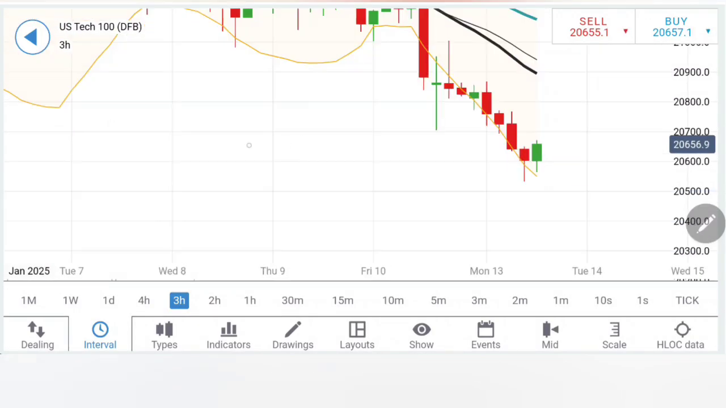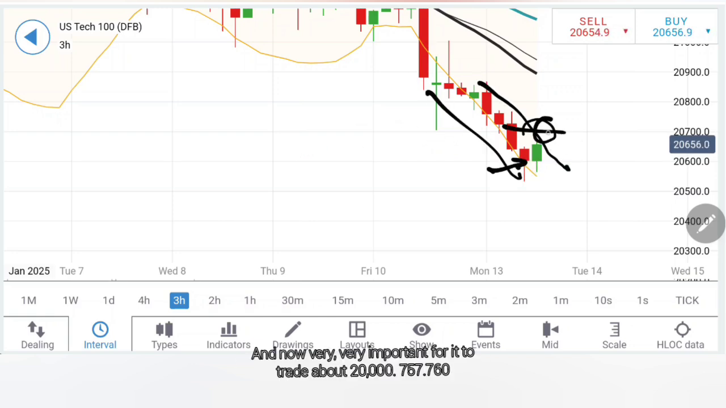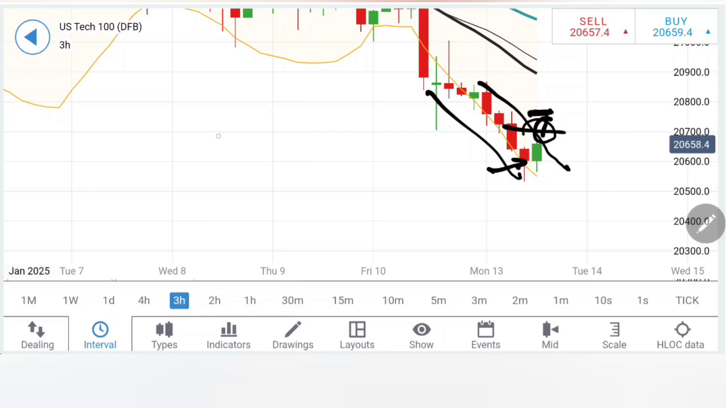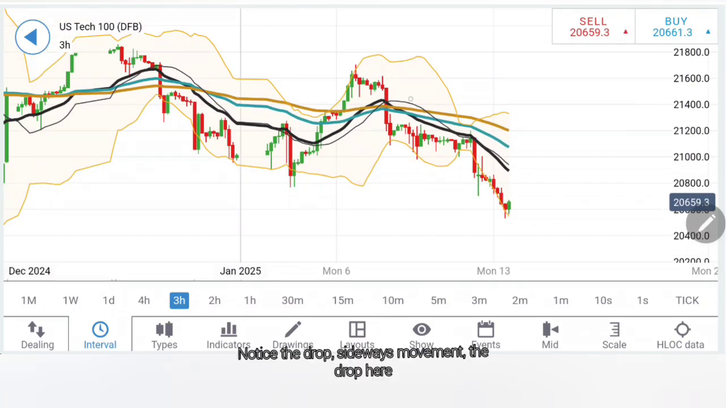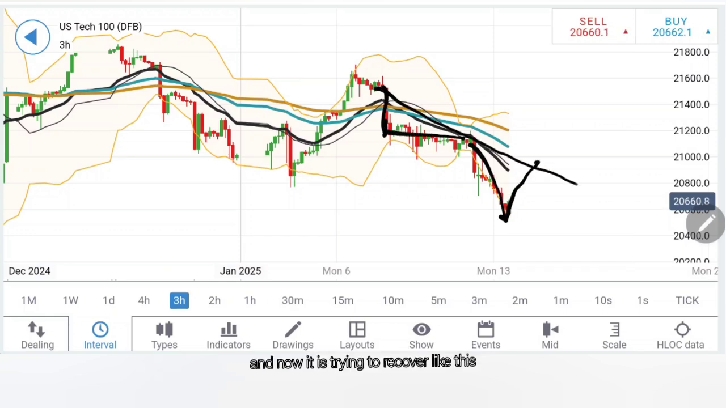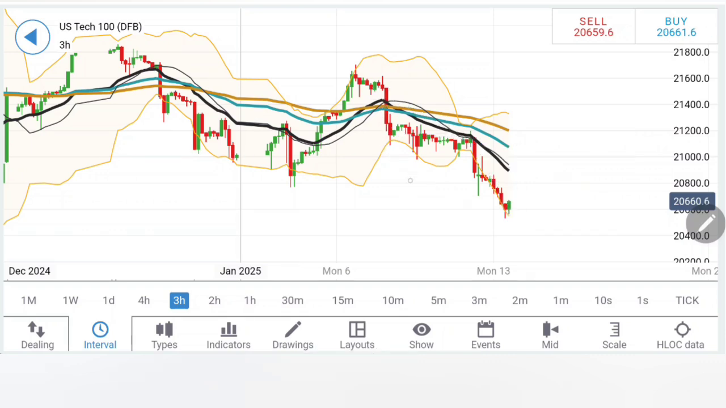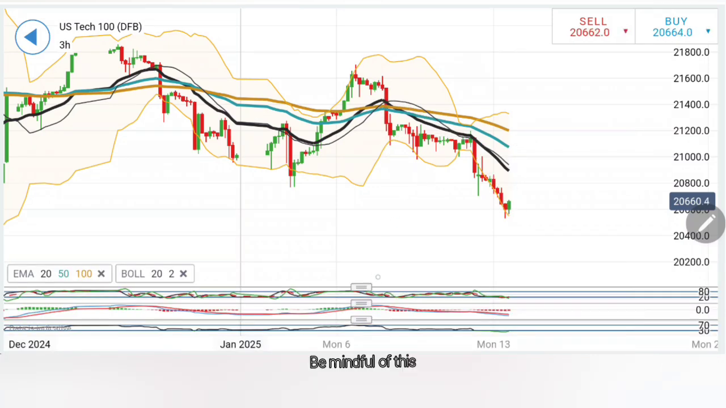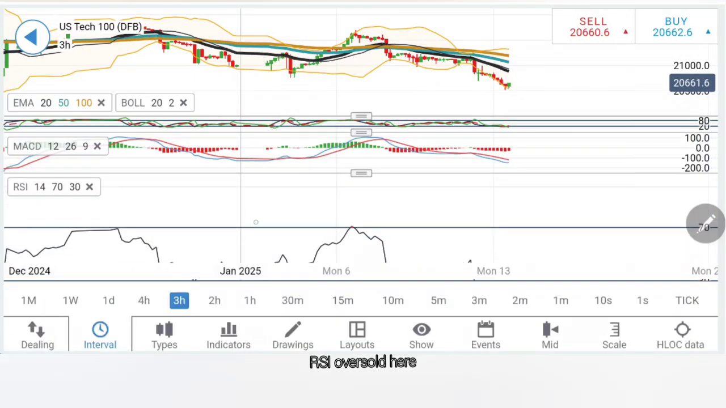Coming to the 3 hour, on the 3 hour chart, this could be a possible reversal sign after a series of bearish candles. And now very, very important for it to trade above 20,700 and 20,757.60. Now, certainly this could confirm the reversal here. Notice the drop, sideways movement, the drop here, and now it is trying to recover like this, which means it has a potential to move somewhere close to 20,950 or 21,000 as well. Be mindful of this. It may take time, but yes, it can keep on moving towards this. Stochastic oversold, MACD bearish, RSI oversold here.